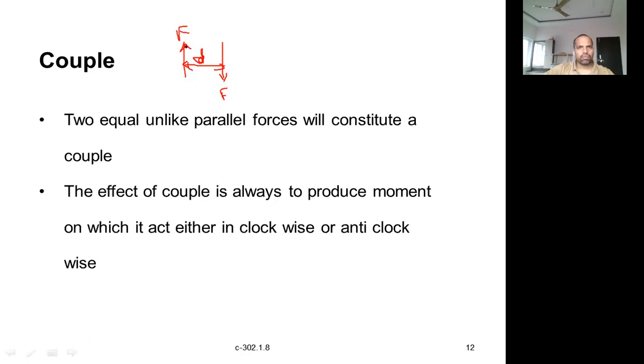The lines of action of both are parallel to each other, but if one is acting upwards, the other is acting downwards. That is unlike. If they are in the same direction, then they are called like parallel forces, where the sense is the same. But this is unlike parallel.